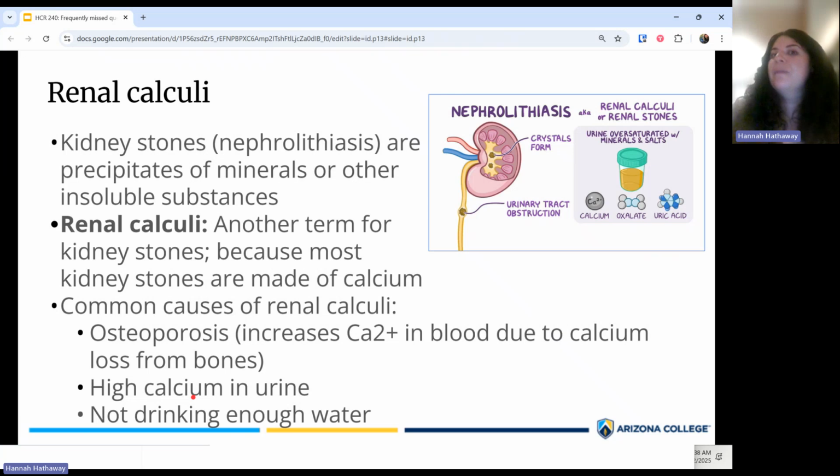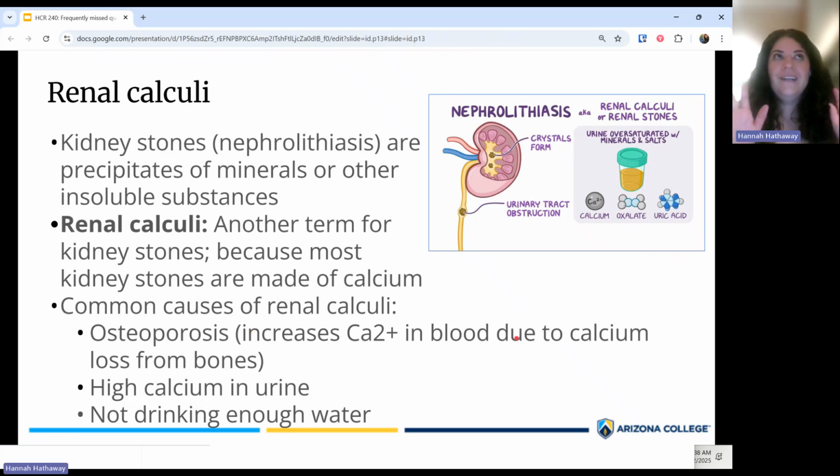In addition, keep in mind that osteoporosis itself can contribute to kidney stones. So to prevent osteoporosis, you're also potentially protecting your kidneys. That being said, prevention is the best treatment. So keep taking your calcium supplement and also keep doing weight bearing exercises and things like that to keep your bones healthy.